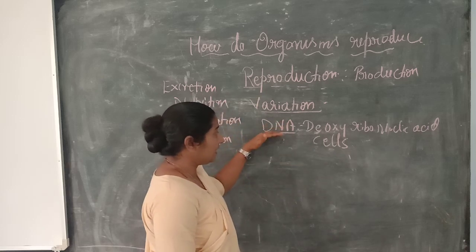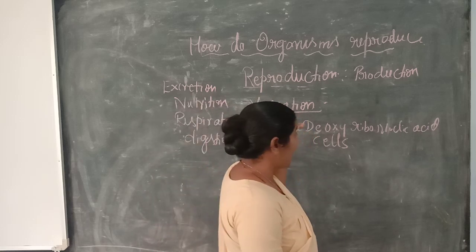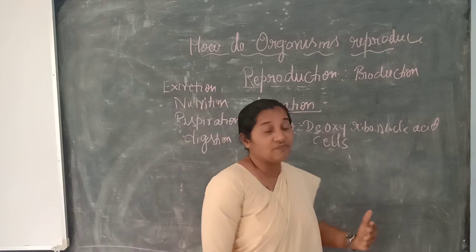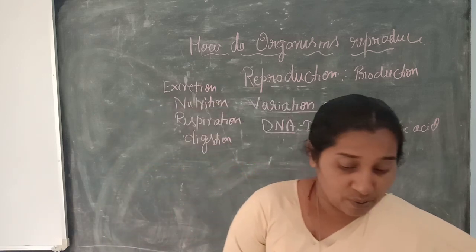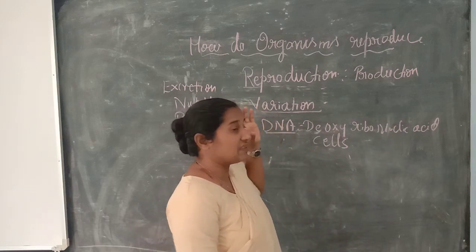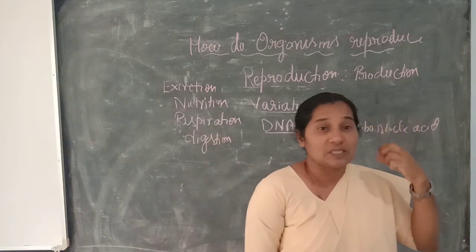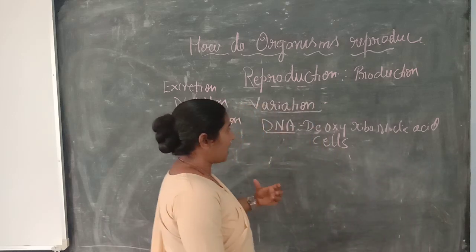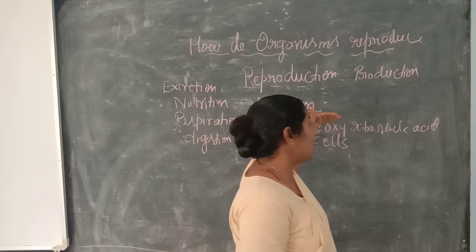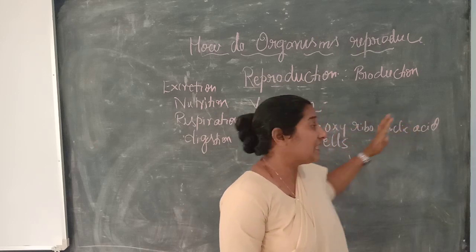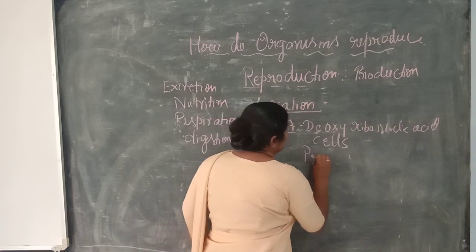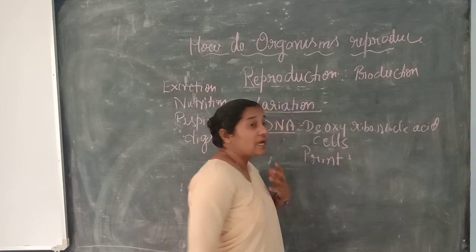Therefore DNA is very important. It helps us get an exact copy of oneself through reproduction. Therefore reproduction takes place by the genetic material present in organisms, that is DNA, deoxyribonucleic acid, where the exact print of the individual can be obtained.